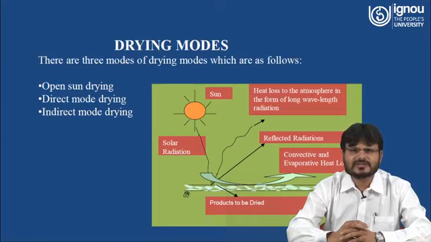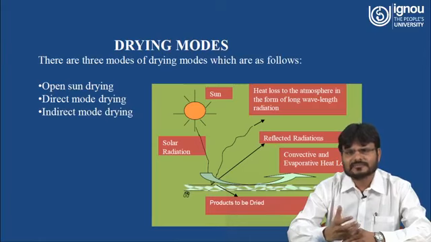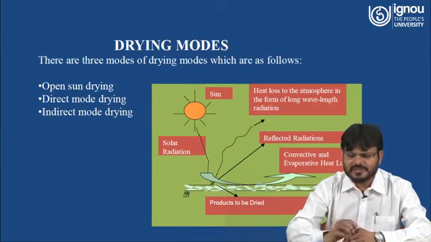What is that loss? This loss is in the form of heat to the atmosphere in the form of long wavelength radiation, and there will also be some convective and evaporative heat losses. So whatever radiation is coming, it will be reflected or lost in the form of heat loss. So it will extract the moisture associated with the particular crop or chemical, and that product, in the form of the crop, will be dried.